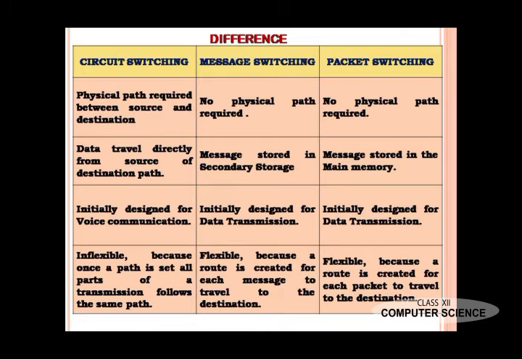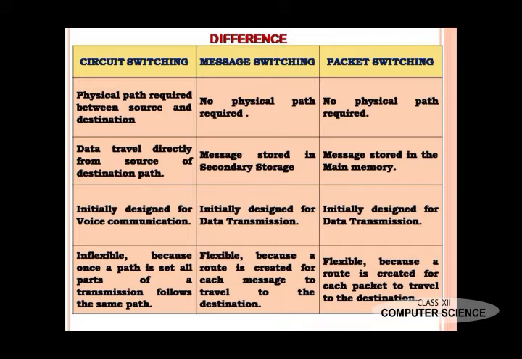The difference between circuit switching, message switching, and packet switching: a physical path is required between source and destination in circuit switching, and in message switching and packet switching no physical path is required.